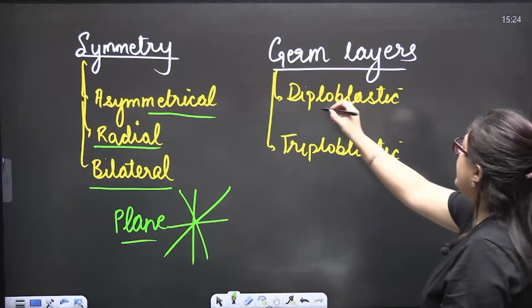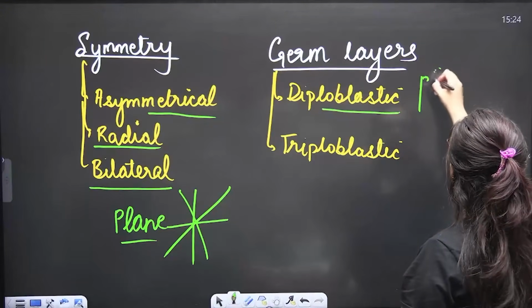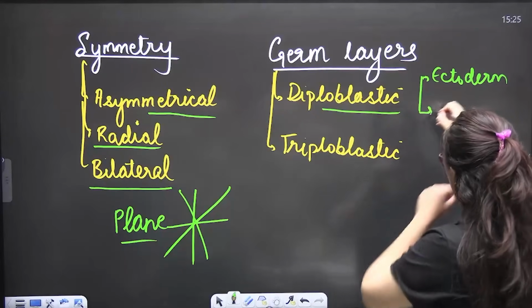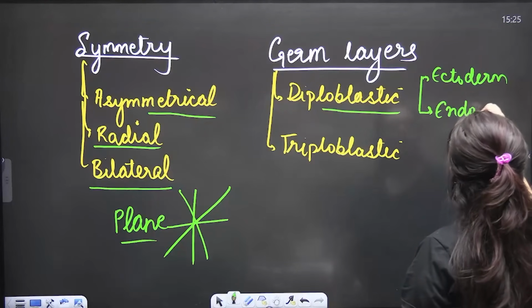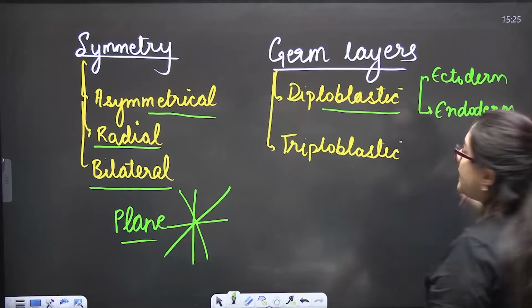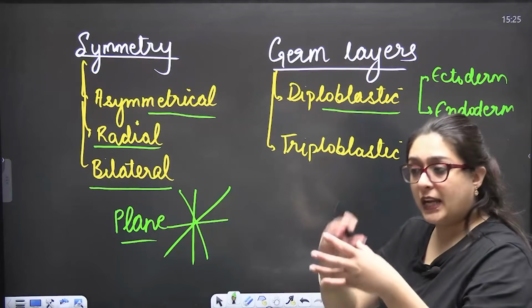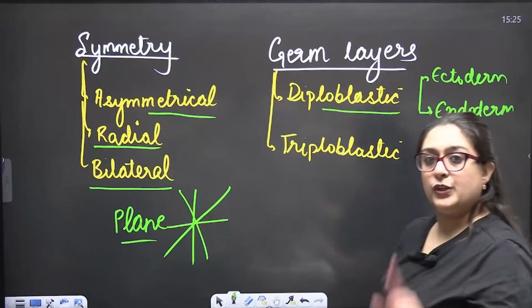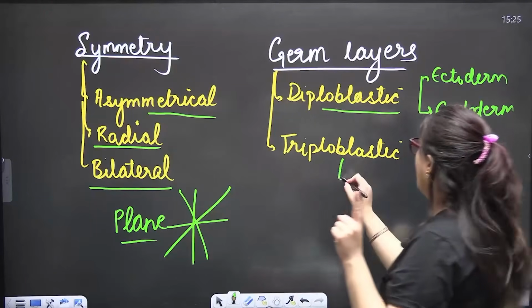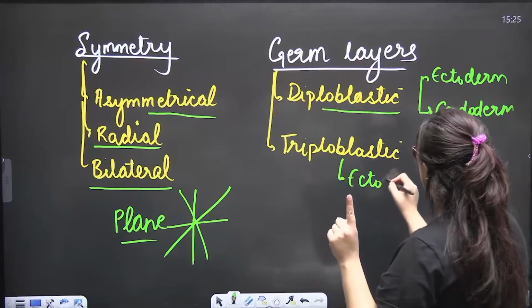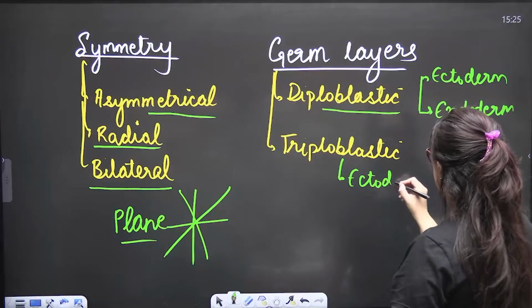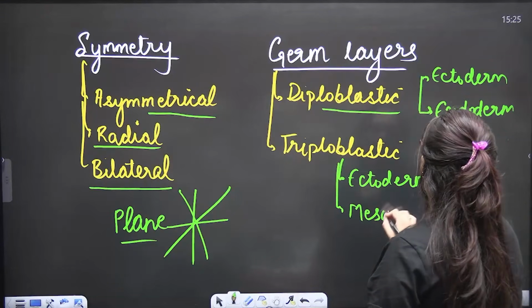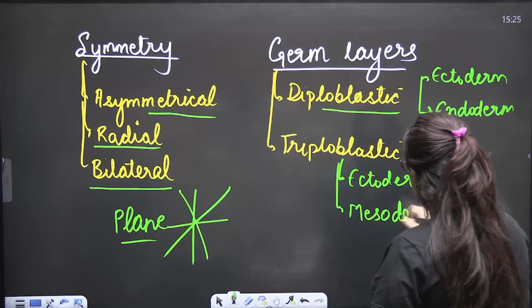If the layers are of two types, means outer ectoderm and inner endoderm, there are two layers only. And these layers are nothing but cellular layers, the arrangement of cells in a very proper manner. Triploblastic means one more middle layer is involved: outer ectoderm, again simpler to complex, ectoderm, mesoderm and endoderm.